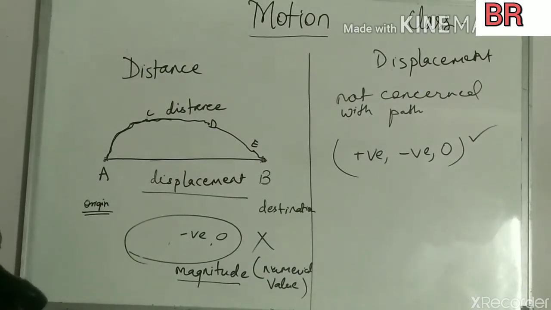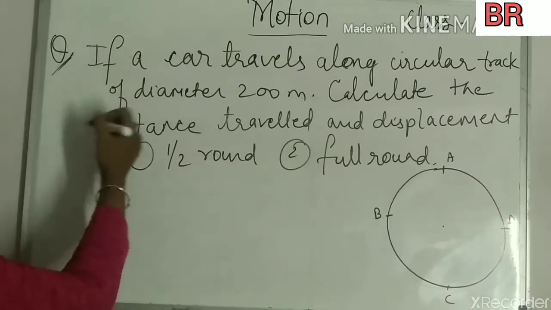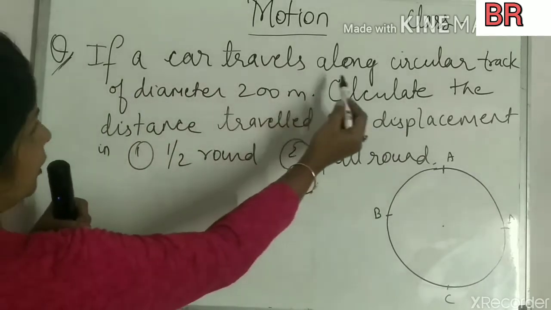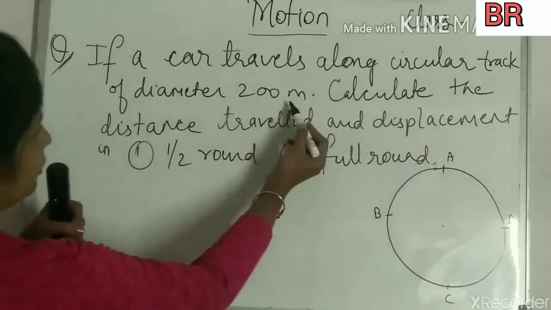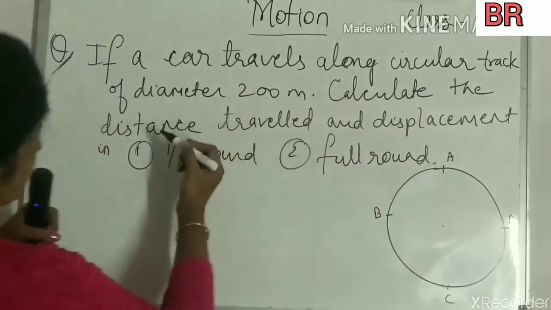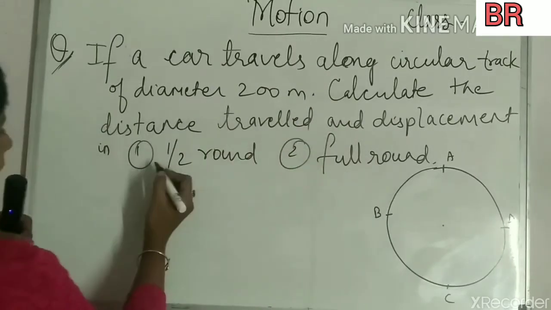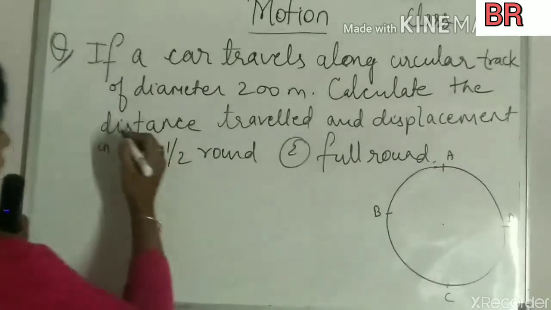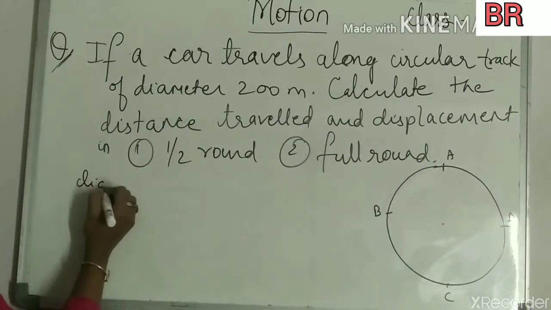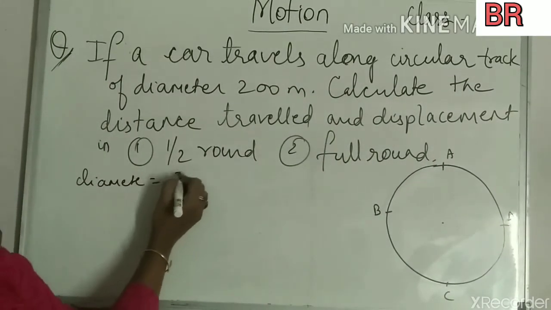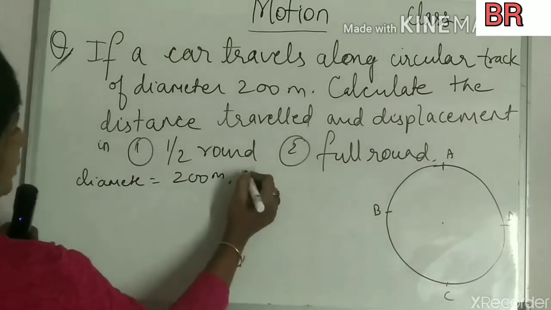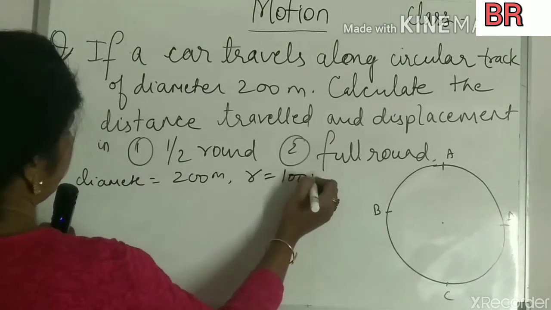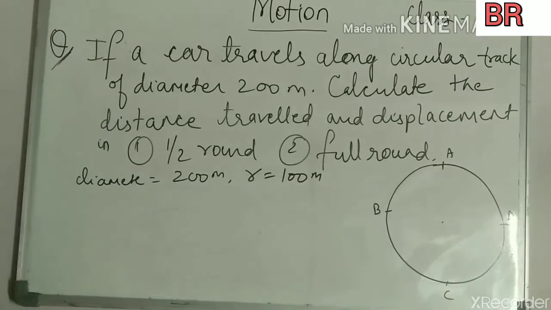Now to make it more clear, the numerical is: if a car travels along a circular track of diameter 200 meter, calculate the distance traveled and displacement in number 1, where we have a half round, and number 2, a full round. First of all, the diameter of the circular path is 200 meter. It means the radius is 100 meter, which is half of the diameter.